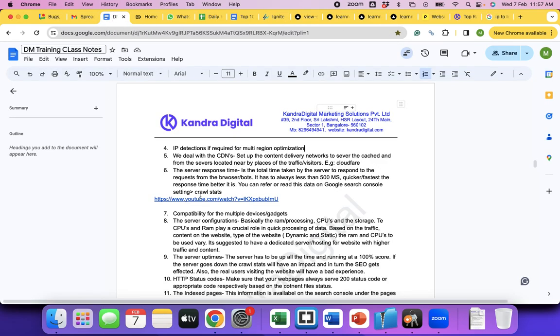So from where can we find the IP? You are not going to find it yourself. There are service providers. Technically I have no clue how they identify it. Probably they have built servers, processors, and systems which quickly process and understand what the location is. Every location, like HSR or Bangalore, will have an IP. Let's think of it this way: they must have created an Excel sheet. If it is 560102, it's HSR Layout. If it is 560038, it could be KR Puram. If it is 560 something else, it could be Whitefield, right? Does it change? No. But you don't know all these pin codes and areas for the complete Bangalore region, correct?